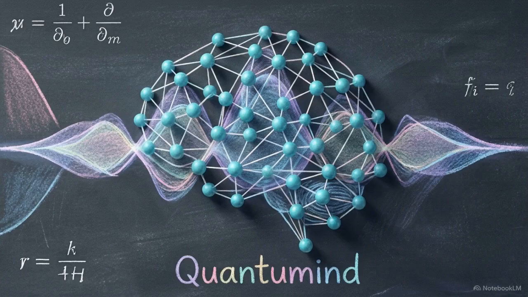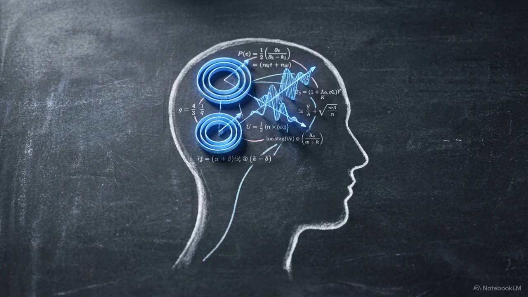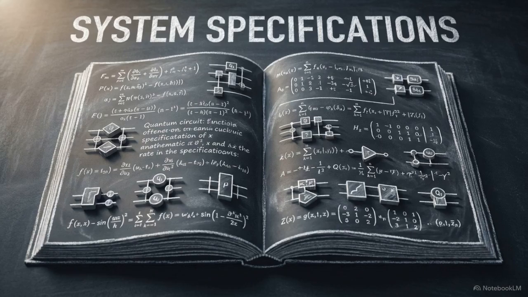That is why a new cognitive architecture is necessary. It's called Quantumind. Instead of treating human choices as rigid ones and zeros, this model maps human cognition using the principles of quantum information theory. Engineering a system that aligns with human values requires a structural model of our inherent contradictions. We are moving past philosophical speculation into a phase of strict technical requirements.